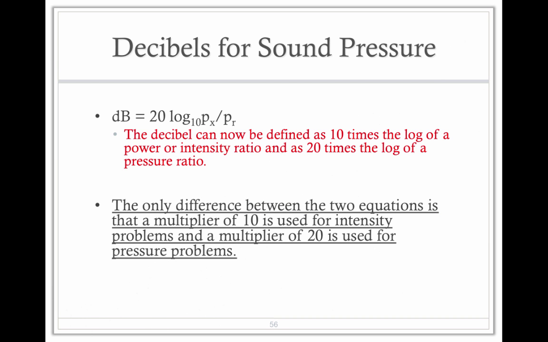Here's our equation for sound pressure. The decibels, the relative value, equals 20 log 10 absolute over our reference. The only difference between the two equations is that we have a multiplier of 10 used for intensity problems and 20 for pressure problems.